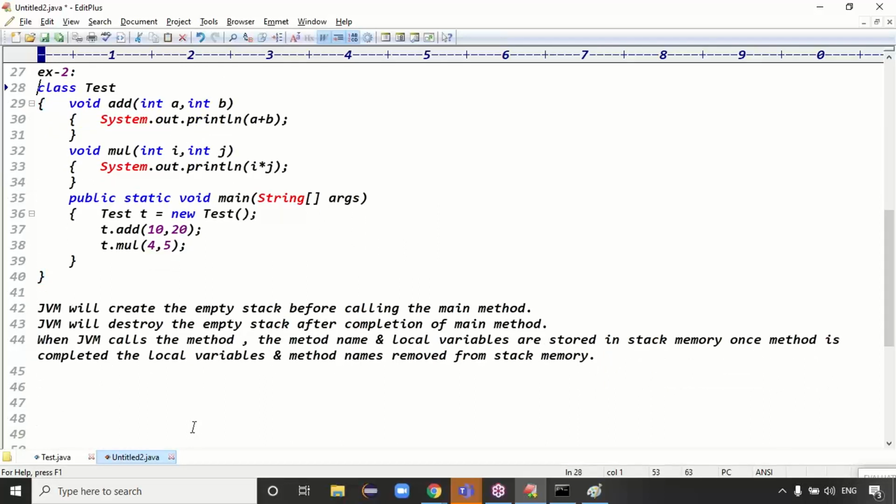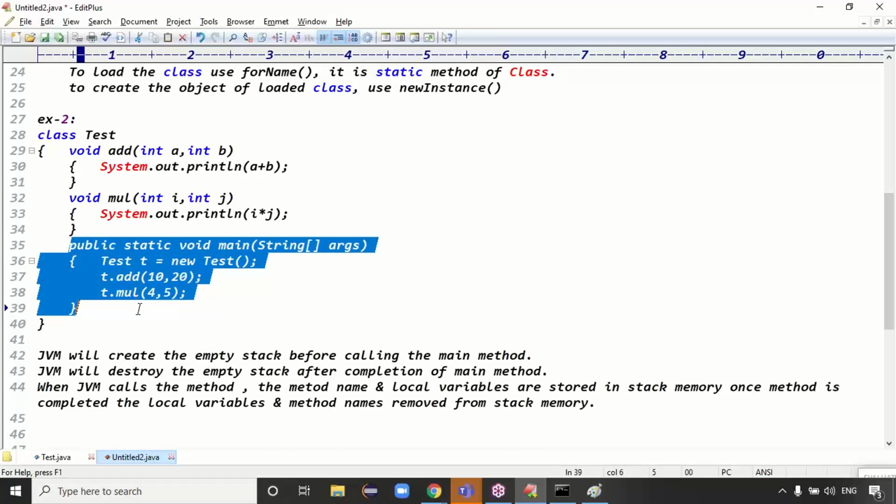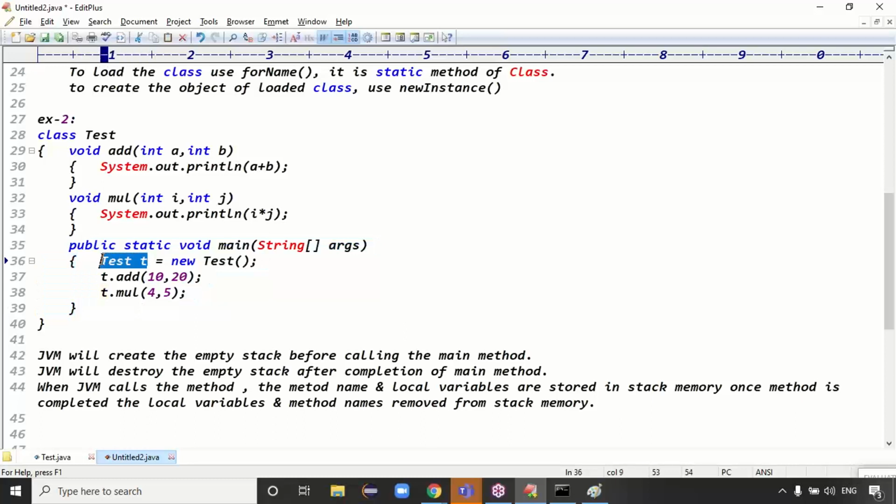Sir, one query. Garbage collection, you told, right? What I'm saying is, once this method is completed, main is completed, the test variable t is destroyed, right? Where is this t variable stored? In the method only, a local variable, right?